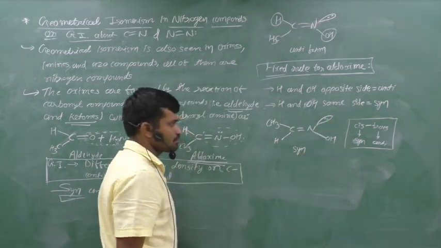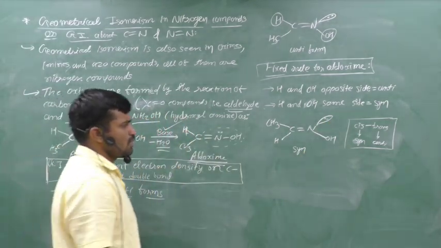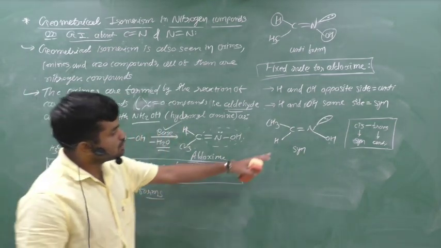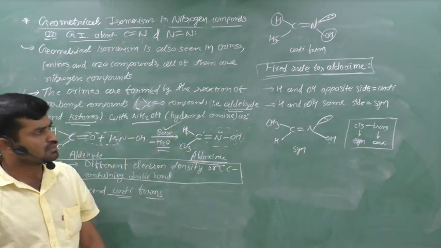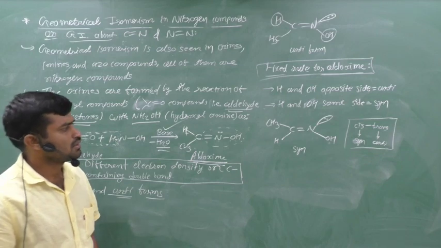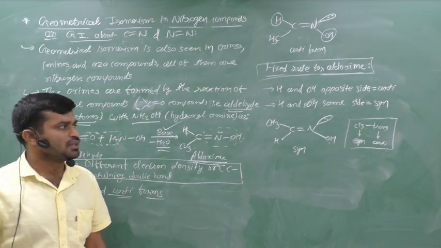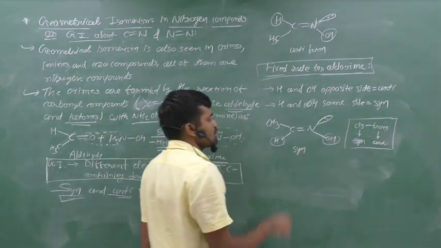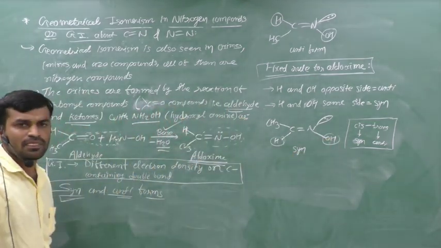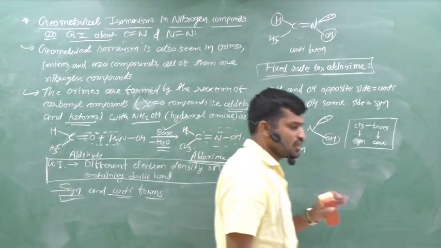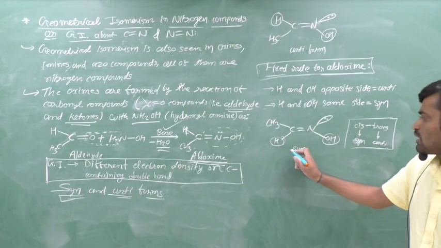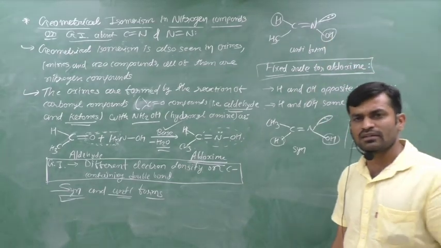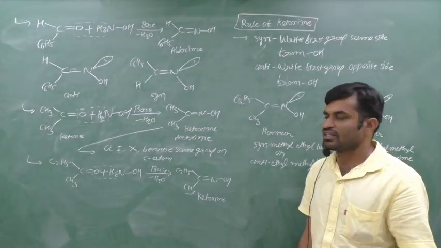Suppose you have the compound CH3, C, H double bond N, OH and lone pair. It is also aldoxime, CH double bond NOH. If you think about the syn and anti form, you can say that it is the syn form because H and OH are on the same side. The other one is the anti form because H and OH are on different sides. Now we can take another example.